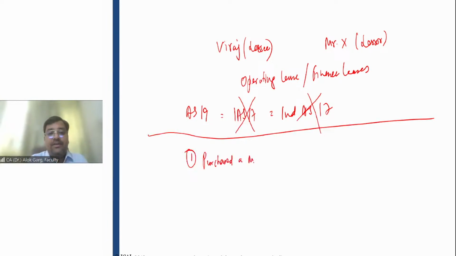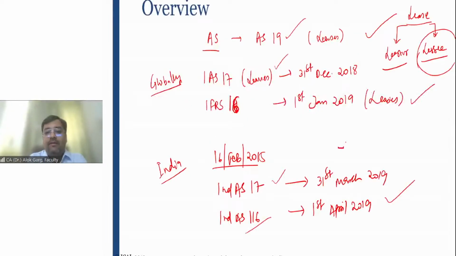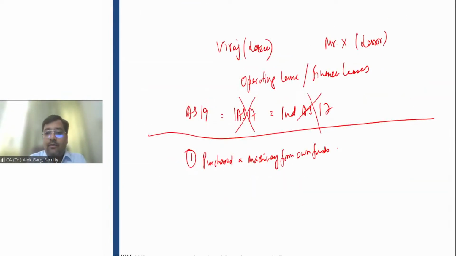Purchased a machinery from own funds. Now what Bhaskar will do? Bhaskar will recognize this machinery as an asset in the books of accounts, right? Machinery account debit to bank account.